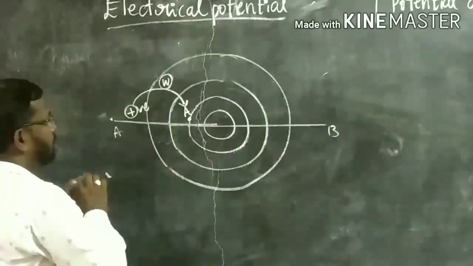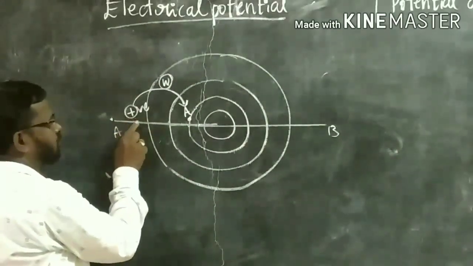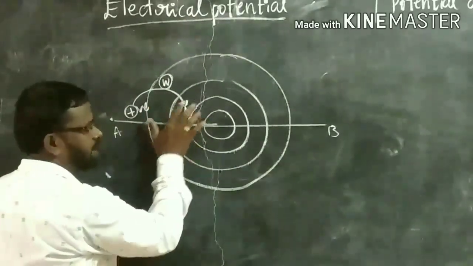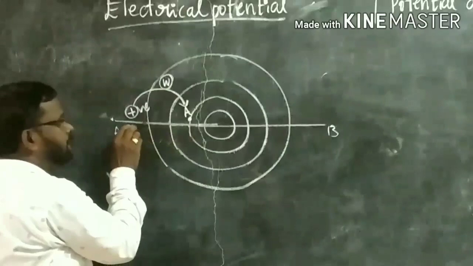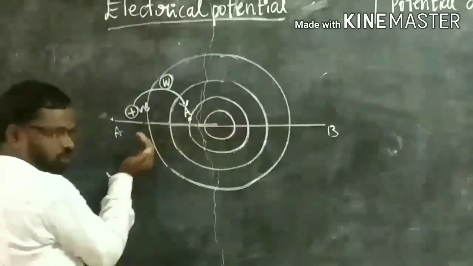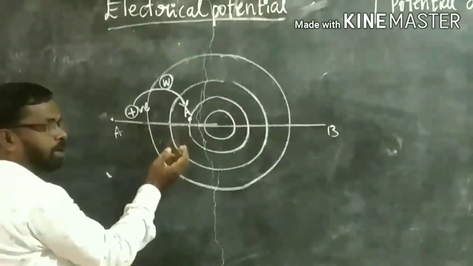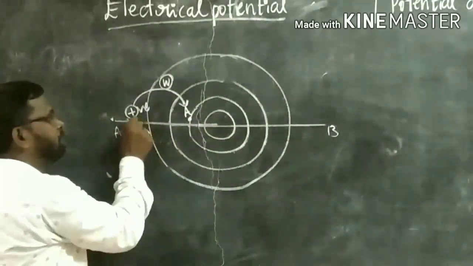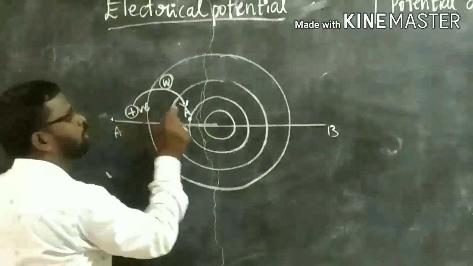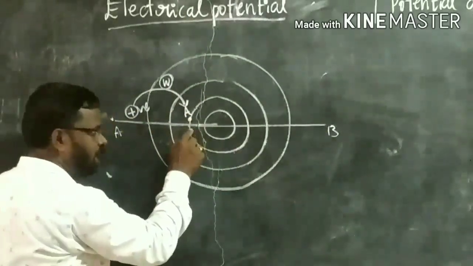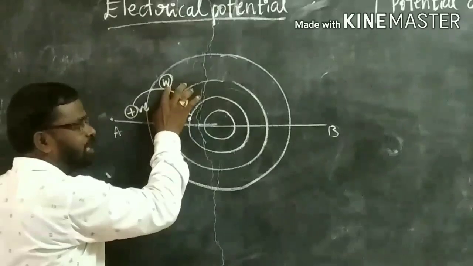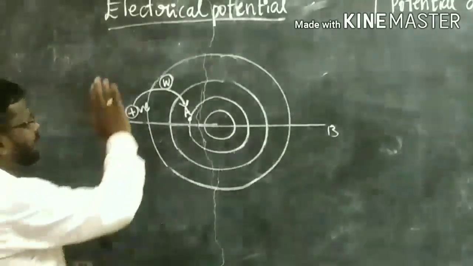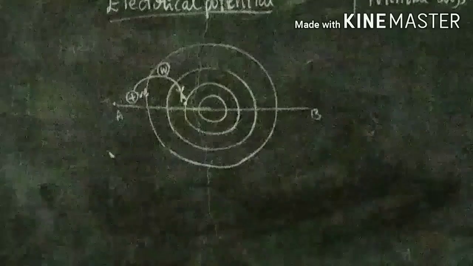When you bring the positive charge from infinity to a particular area in the electric field, you oppose the repulsion force. By opposing the repulsion force, we must take the positive charge from infinity to a particular area in the electric field. At that time, work has to be done. This is nothing but electrical potential. That means electrical potential can be defined as